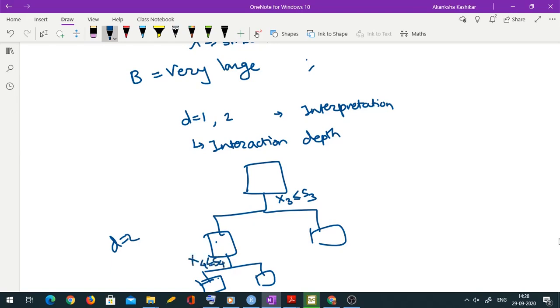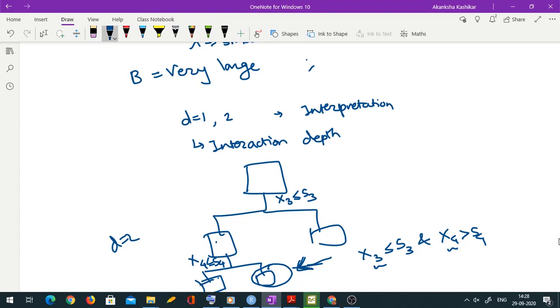How do I describe my final leaf node? I describe this node as x3 less than or equal to s3 and x4 greater than s4. So this node is coming from the interaction of x3 and x4. Hence D is known as interaction depth also.